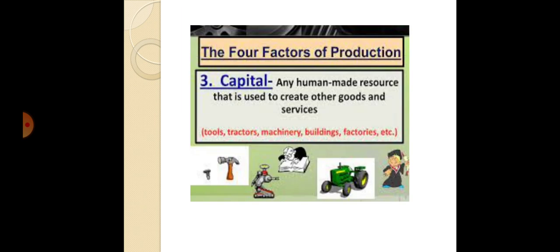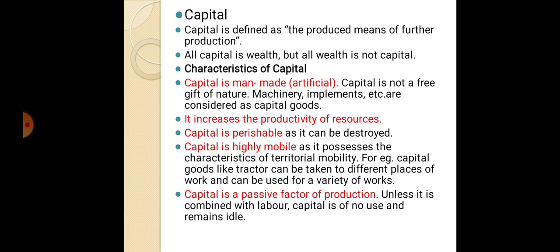Now the next factor, of the four factors of production, is capital. Capital is any human made resource that is used to create other goods and services. For example, see the examples of capital: tools, tractors, machinery, building, company, factories, etc. are the capital.